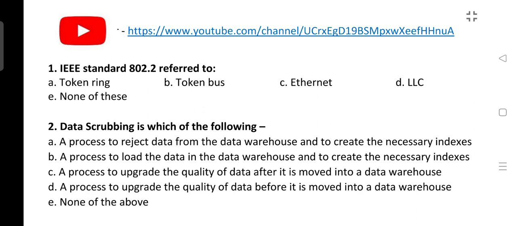So IEEE standard 802.2 refers to. So what is IEEE Project 802? IEEE Project 802 describes all about LAN and MAN. Also Project 802 divides the data link layer into logical link control and media access control, LLC and MAC. So the correct answer for this 802.2 is LLC, which is logical link control. What is Ethernet? It is 802.3. Now tell me in the comment section what is 802.11.